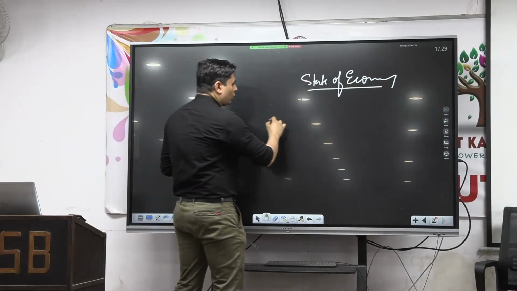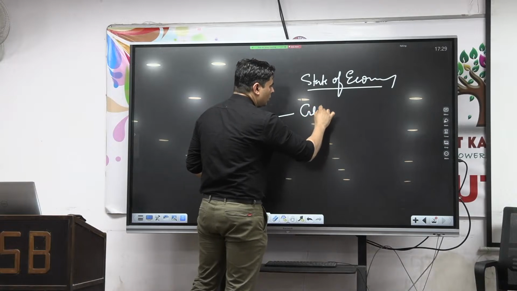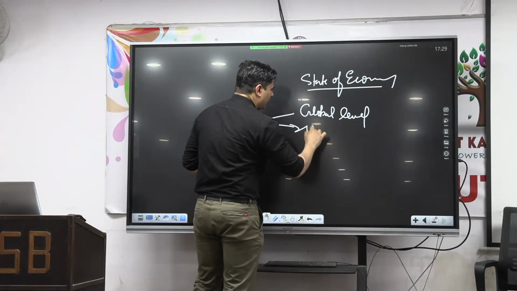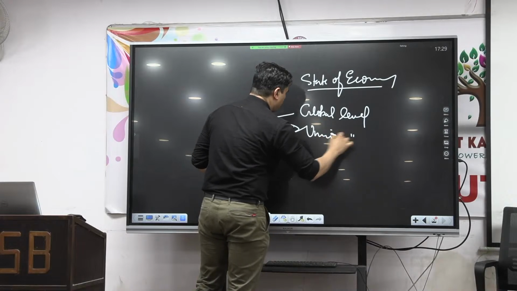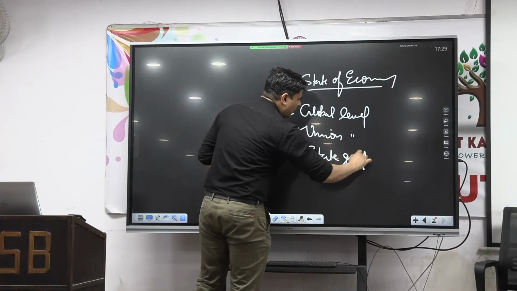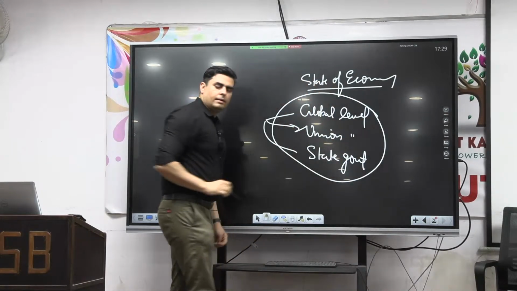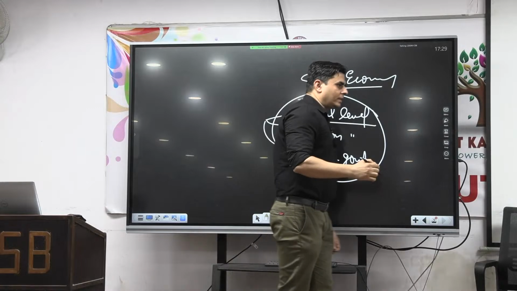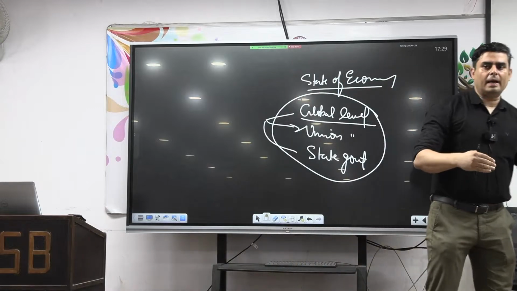State of economy at global level. Fine. Then at union level, and then at state government level. Fine. So this global level means what is happening in the economy around the world.